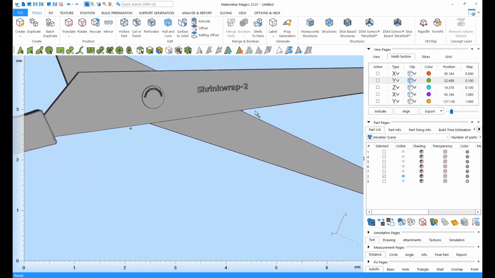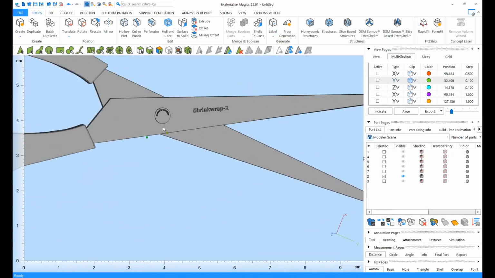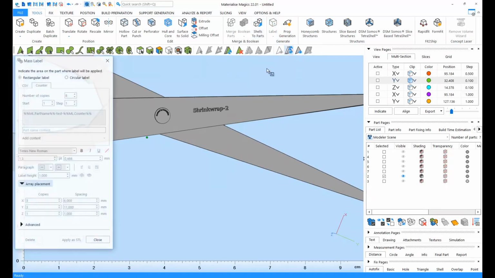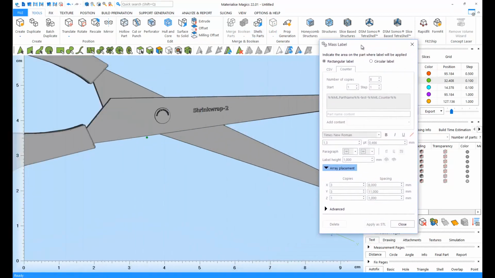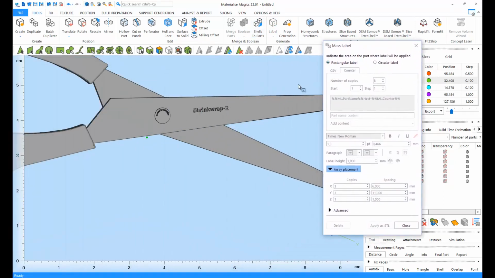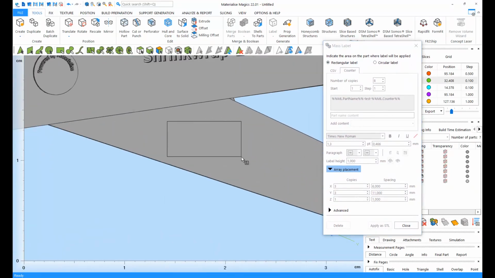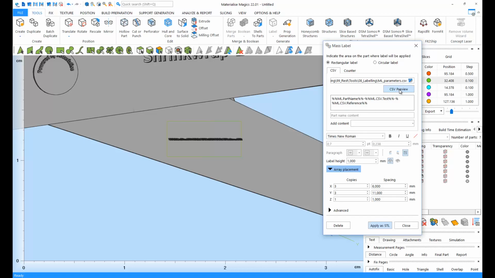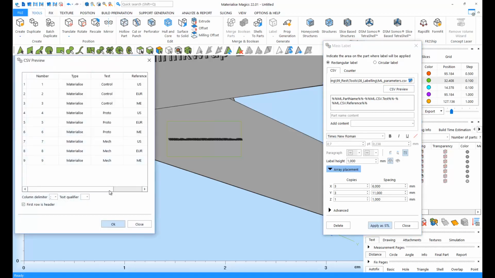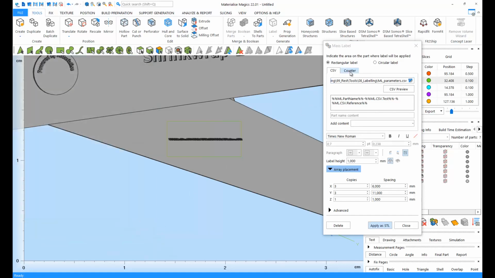If you'd like to mass label parts, you can do so using the mass labeling option. In the mass labeling option, you can either use a CSV file with different columns that you can use as label content, or you can use a counter.